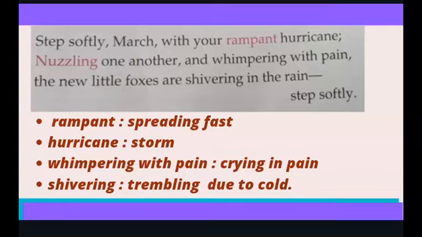So therefore the poet in the stanza is requesting the month of March to be soft and gentle, so that the little fox cubs do not feel cold. They are whimpering in pain and shivering in the rain. Let's read that. Step softly, March, with your rampant hurricane, nuzzling one another and whimpering in pain. The new little foxes are shivering in the rain.